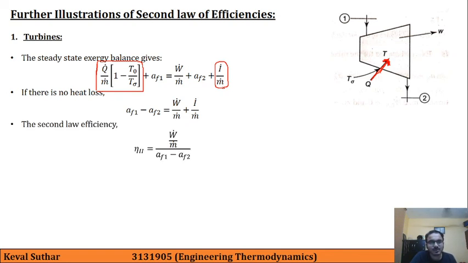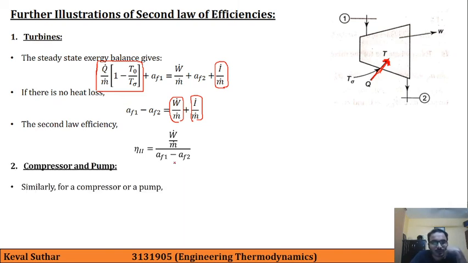So the second law efficiency is given by W upon M, the numerator, divided by the total exergy difference, that is AF1 minus AF2.